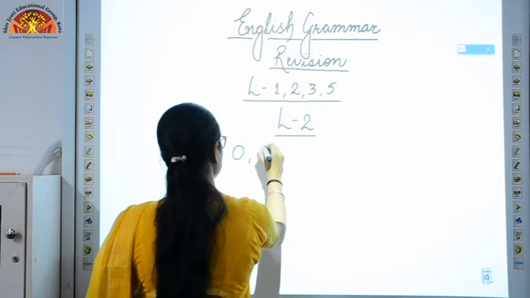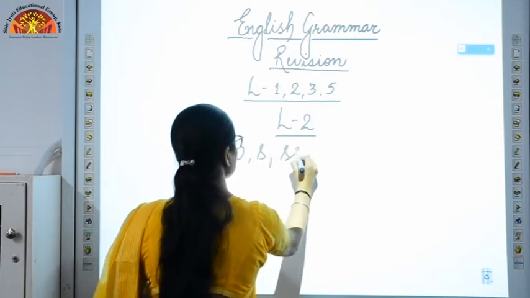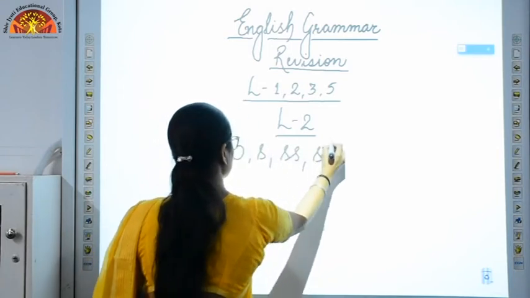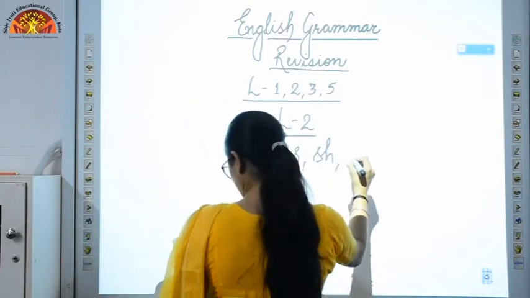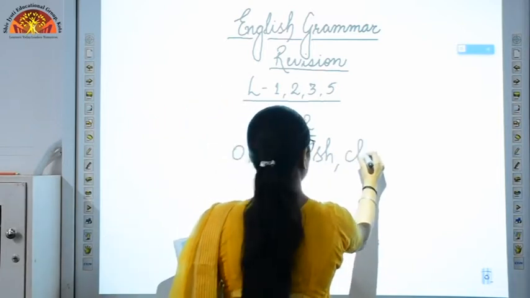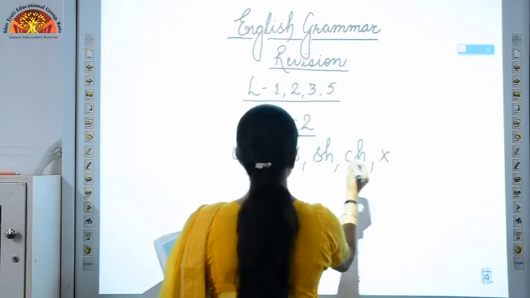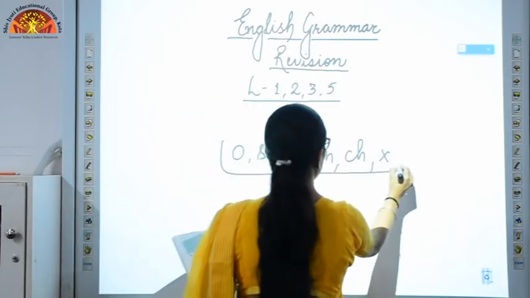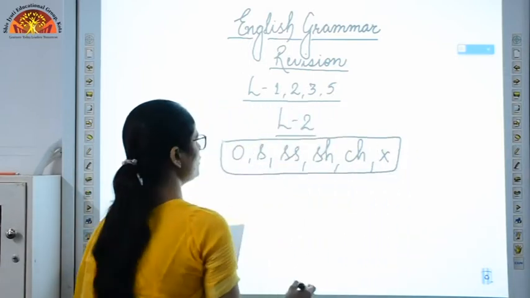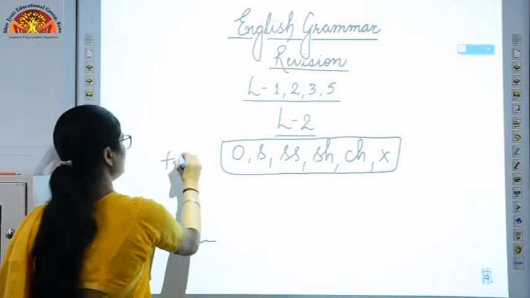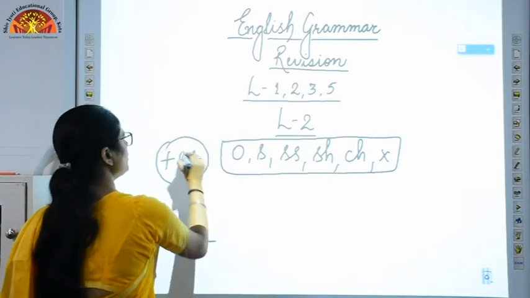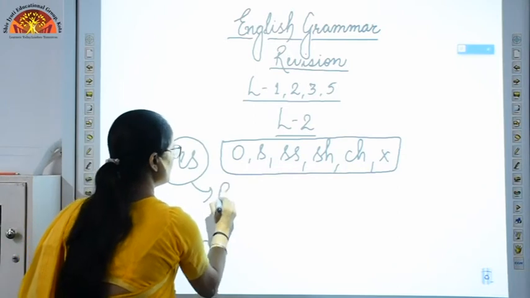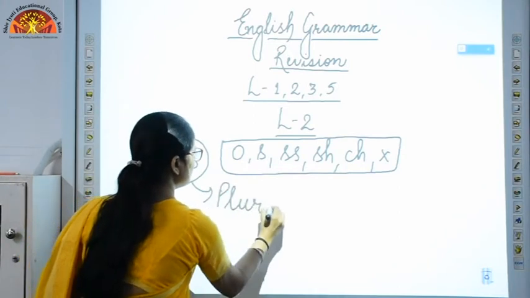Then S, double S, SH and CH. And one more thing, X is there. If your word is ending with these alphabets, then what you have to do is add ES to them to convert them into plural. If you want to convert them into plural, you need to add ES to them.